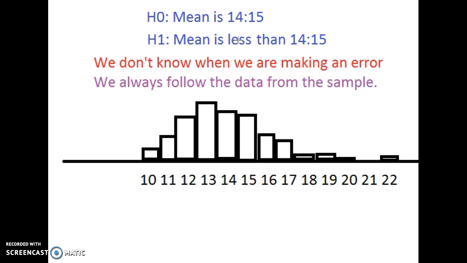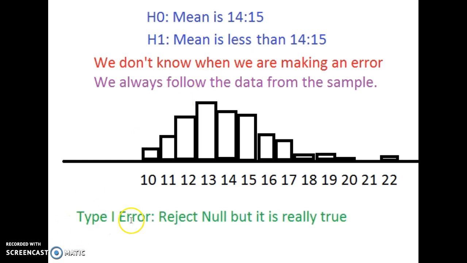It's the right decision. But it would be a type 1 error if we're rejecting the null, but it's really true. So what that would mean is that our sample was unusual or rare. Maybe I'm hitting all green lights and getting lucky, or for some reason, traffic is really light during that sample. Something happened during that sample that was unusual or rare and gave me a mean well below the null, so I rejected it.